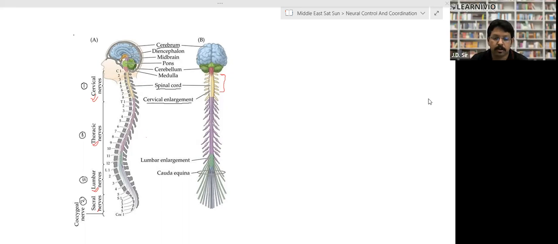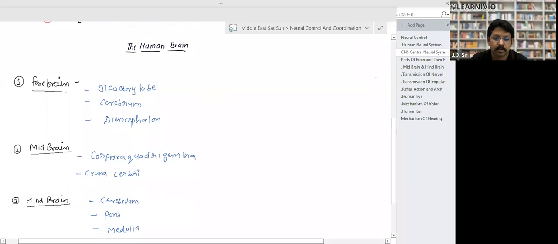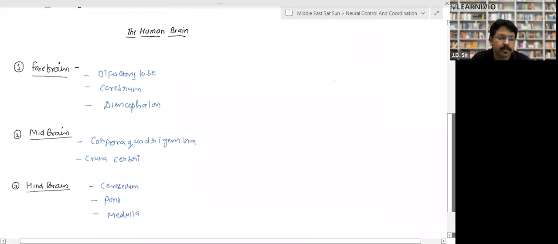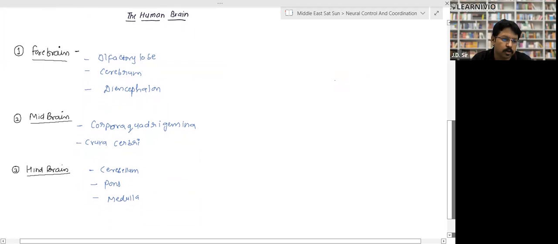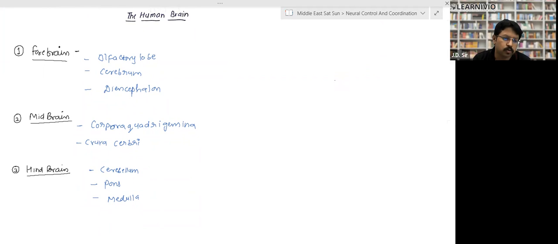Now come to the third. Now come to the central nervous system. So basically, we have discussed the central nervous system is made up of two things, brain and spinal cord. Now, this is the look, human brain is made up of forebrain, midbrain, and hindbrain. So we have divided the brain into three parts.